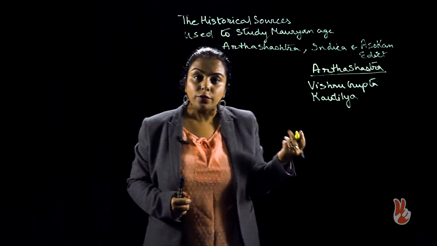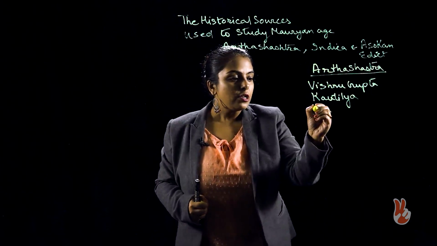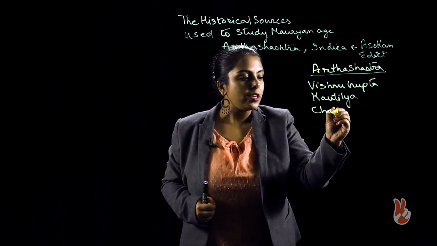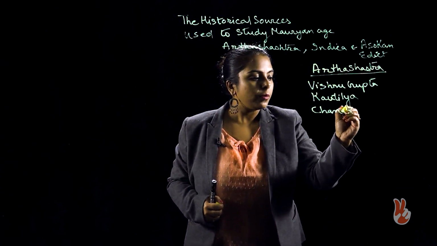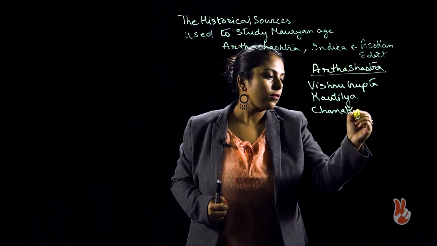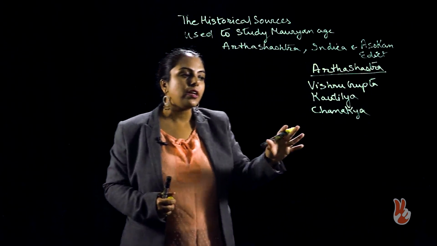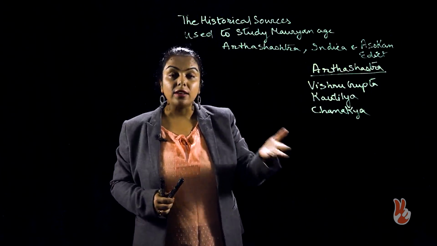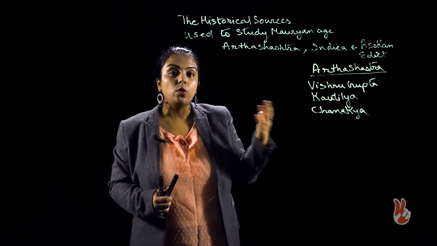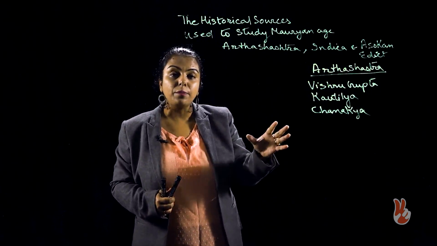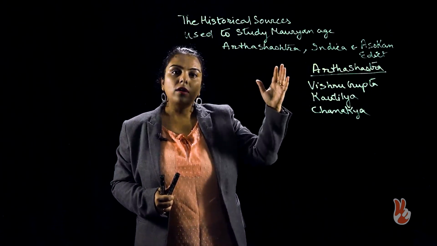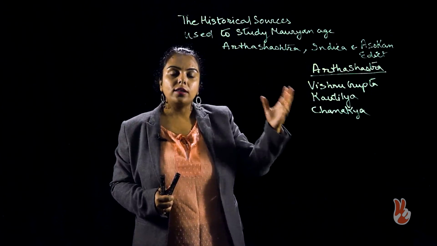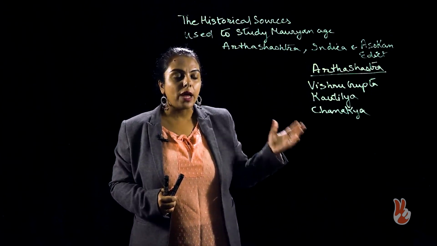And he is world famous by the name Chanakya. So, these are the three names which are used when we study Arthashastra. These three are the authors. Now, the problem is we do not know whether these three were the same person or different people who wrote Arthashastra at different points of time.